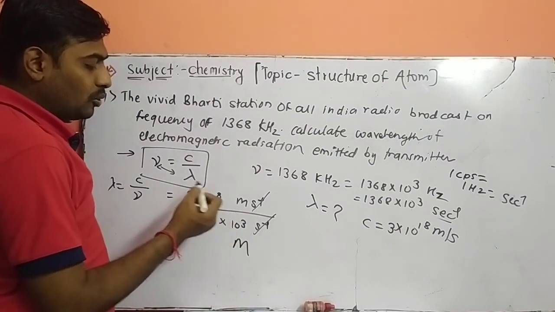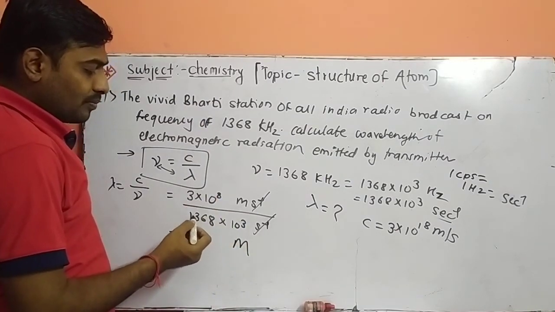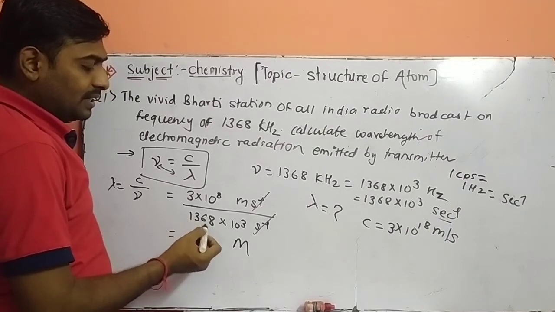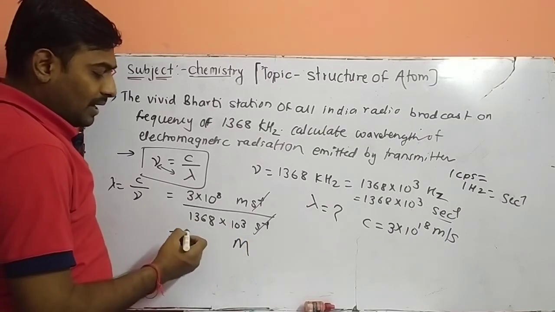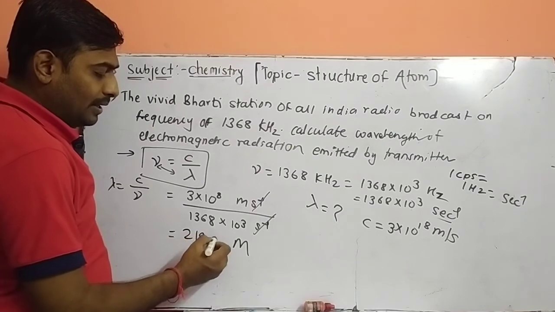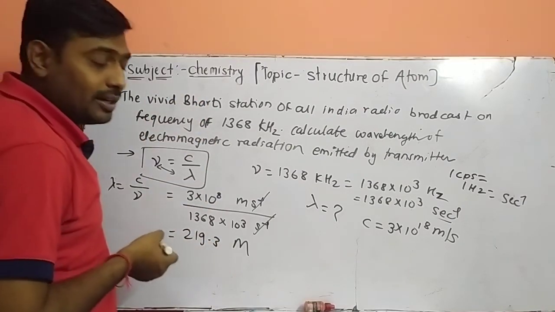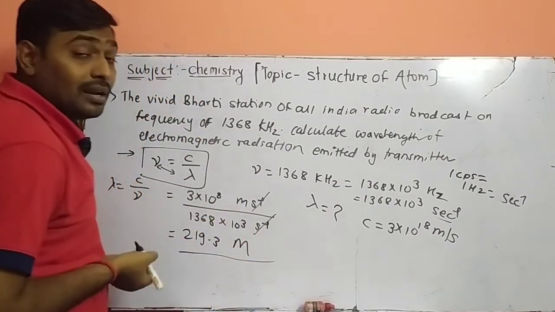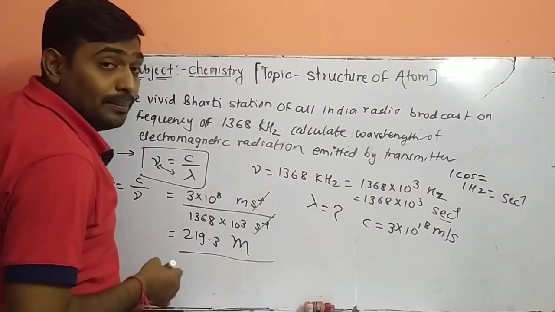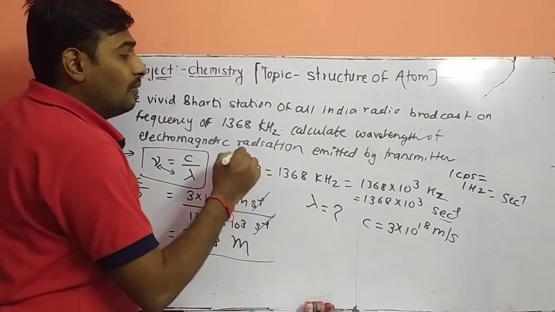So 3 into 10 raised to 8 divided by 1368 into 10 raised to 3. So your final answer will be 219.3 meter. This is your wavelength.